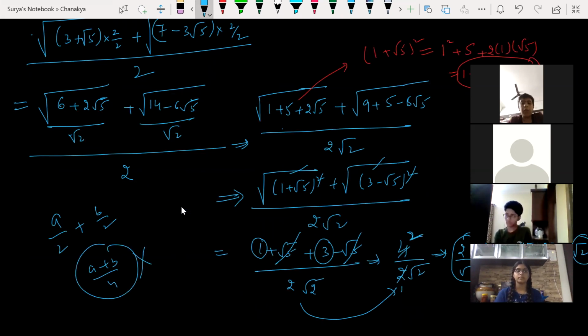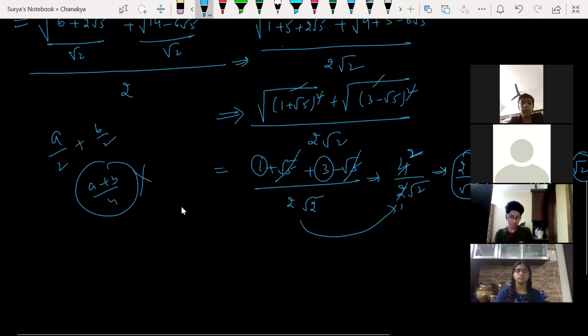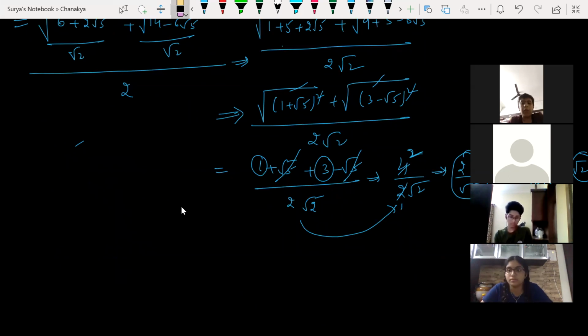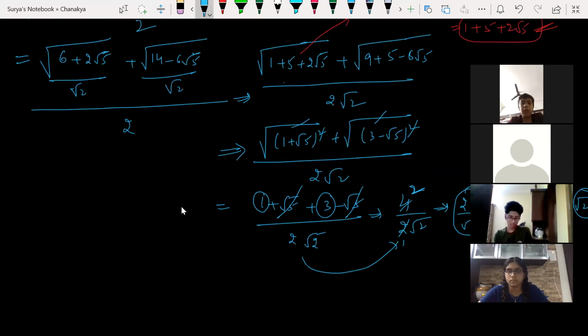I can write only a plus b by 2. We already have a 2 in the denominator for the whole stuff. We are adding here, not multiplying. If I were multiplying, then I would have written 4. I'm adding here, not multiplying.